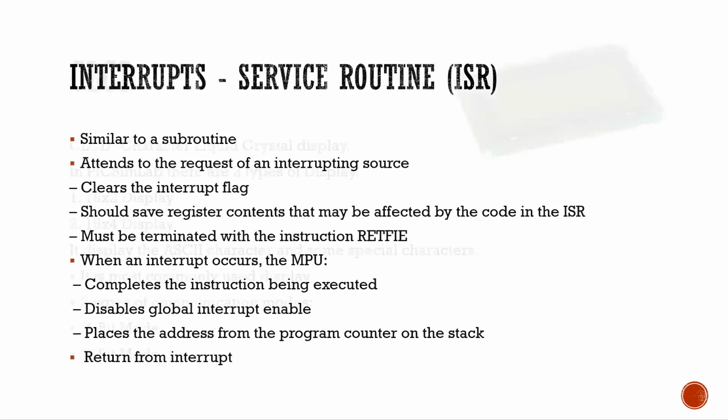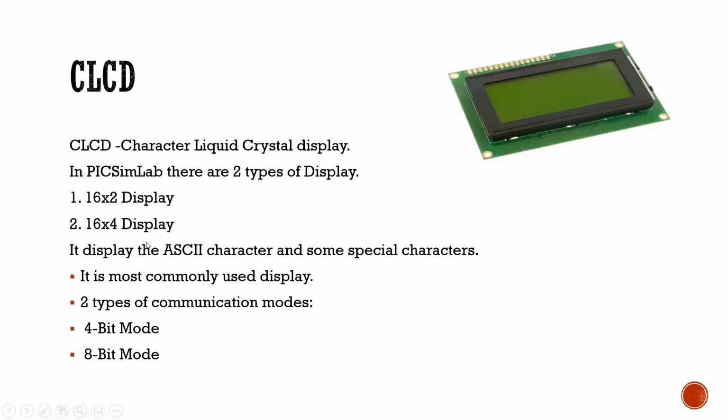Return from the interrupt. CLCD, where CLCD stands for character liquid crystal display. In PICSimLab, there are two types of display: 16x2 display and 16x4 display. It displays ASCII characters and some special characters. It is the most commonly used display. There are two communication modes: 4-bit and 8-bit mode. In 8-bit mode we use pins D0 to D7, and in 4-bit mode we use pins D0 to D3.